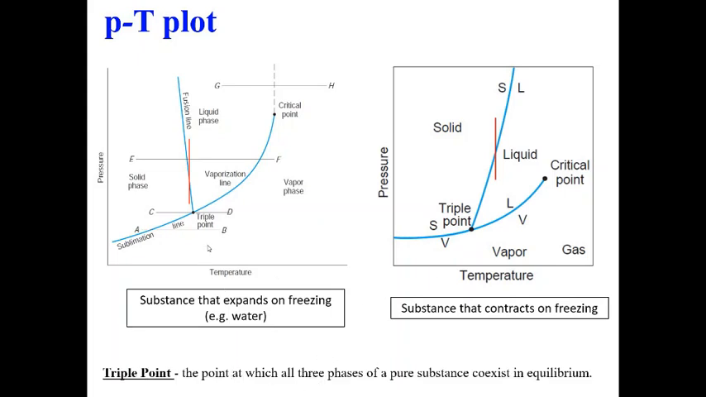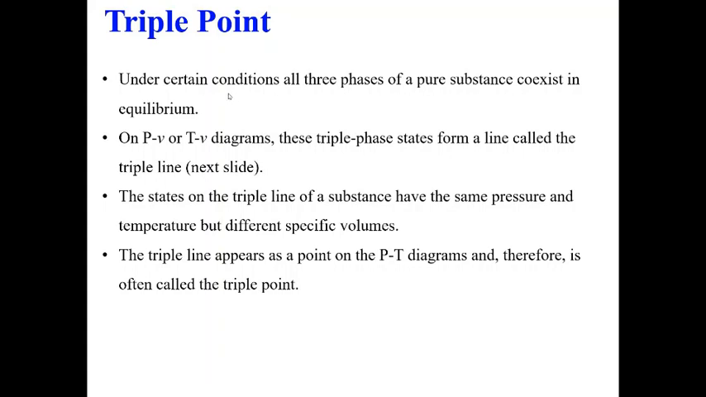So this is about the triple point. Moving on. The triple point is a point where all the phases coexist in equilibrium. When we talk about PV and TV plots, we can also see a line called the triple line. I'll talk about it in the next slide. The states on the triple line have the same pressure and temperature but different specific volume V. In the PT plot we see only a point, but PV and TV will show a line. So in the PT plot we call it a triple point.